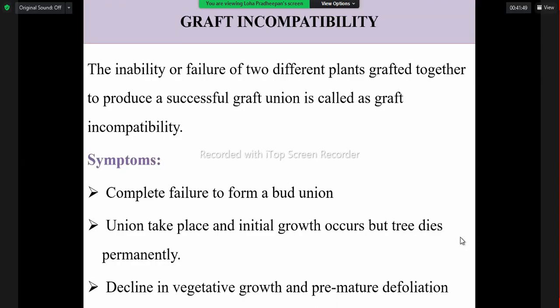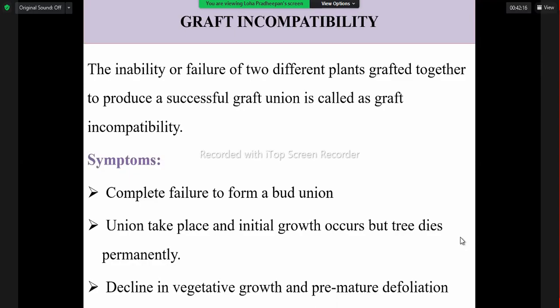So how can we identify this? Because this is due to the incompatibility, we are able to see symptoms on the grafted plant. So what are the symptoms we can see? Complete failure to form the bud union or the graft union. Because if rootstock and scion are joined together, it won't grow.